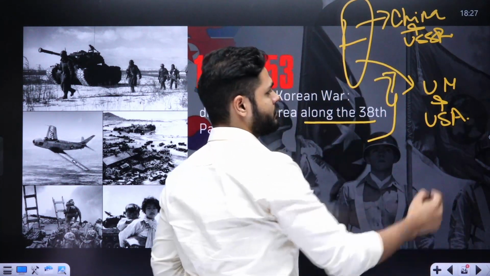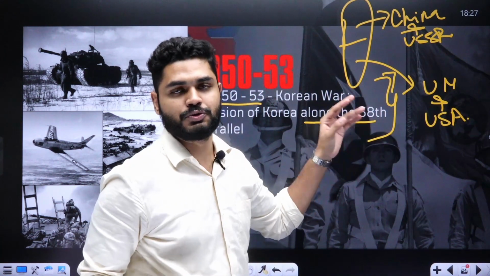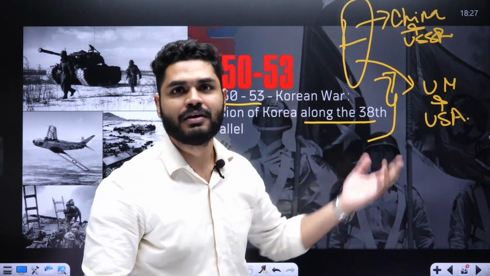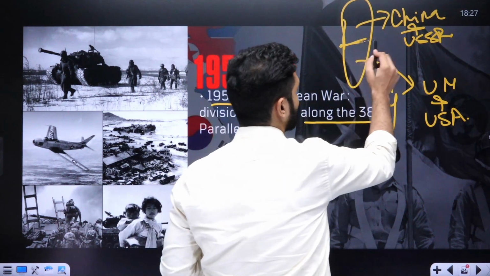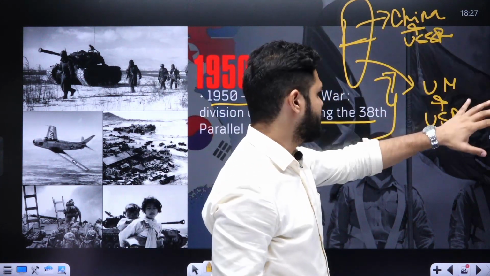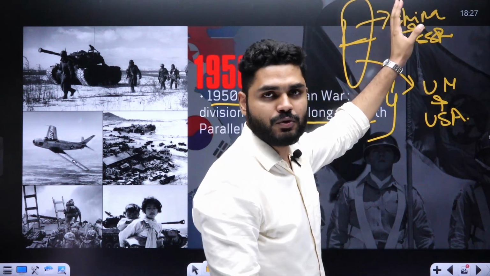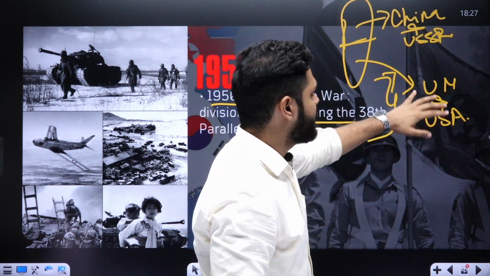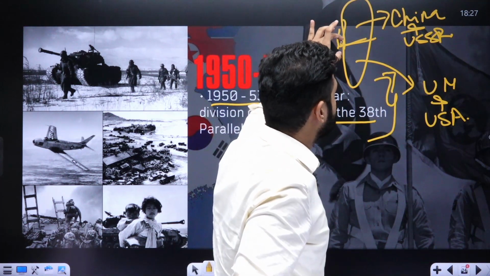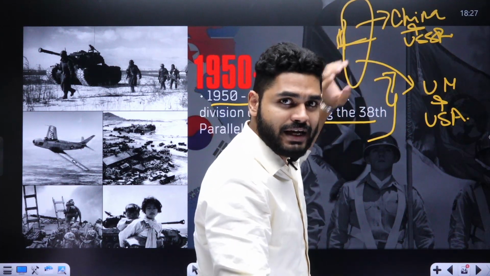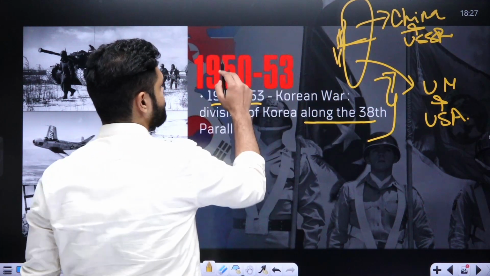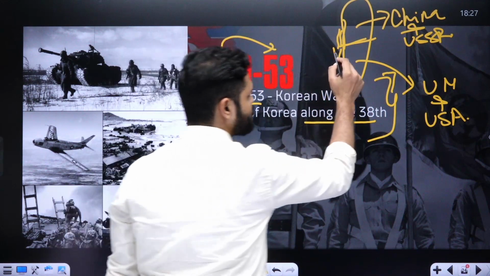Now this is one of the first proxy wars fought between the USA and the USSR on land which belonged to some other people, the Korean people. The two ideologies, communism and capitalism, fought here. The northern side was supported by China and the USSR, and the southern side was supported by the UN and USA. And this line moved. Sometimes South Korea gained some land, sometimes North Korea gained some land, but eventually, after 3 years, this was the line.